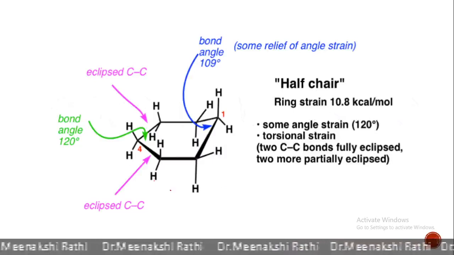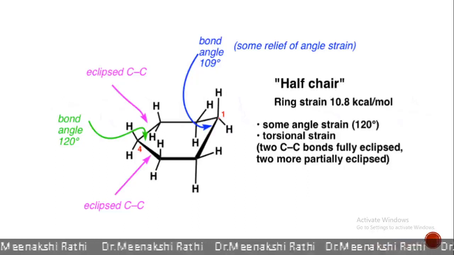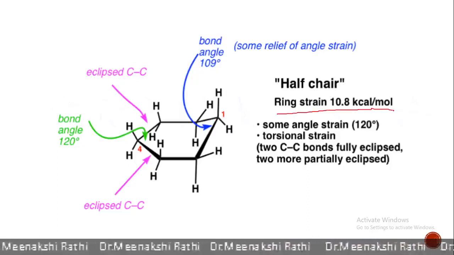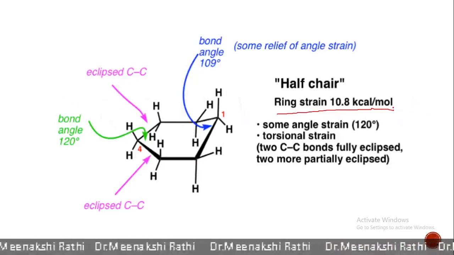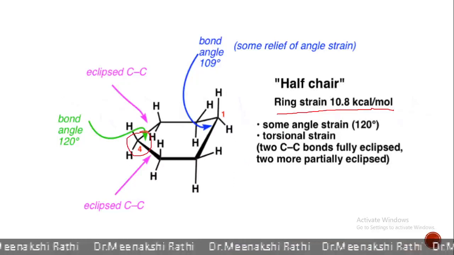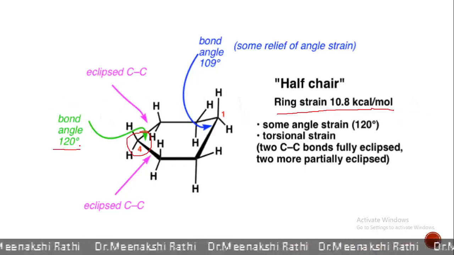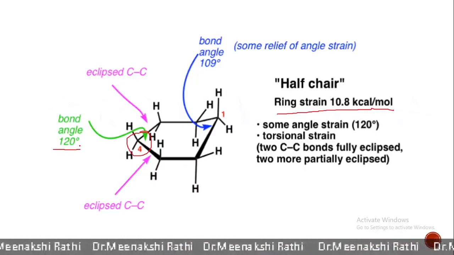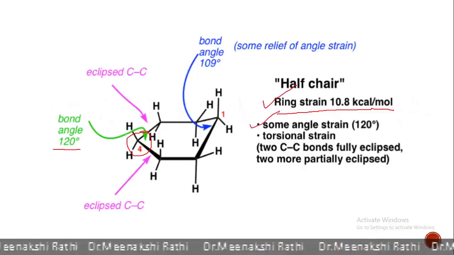In half chair conformation, 5 carbon atoms are in one plane. Only one carbon atom is above the plane. In this conformation, the ring strain observed is 10.8 kilocalorie per mole, which is highest amongst all 4 conformations. Secondly, here at the fourth carbon atom, the bond angle becomes 120 degrees. And as it is away from the normal tetrahedral bond angle, it possesses some angle strain also. So it has higher ring strain, and it possesses some angle strain.